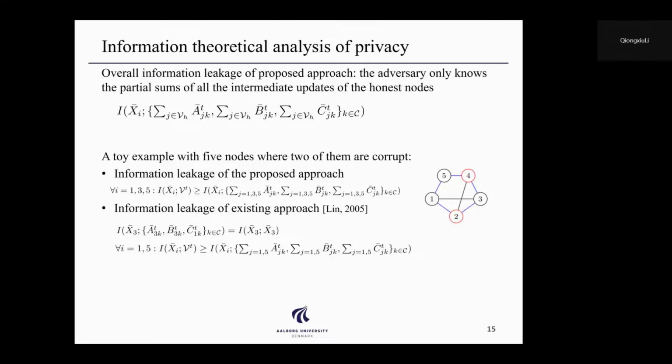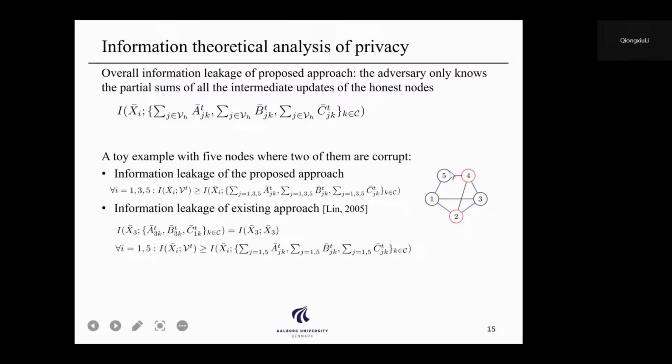So now we need to collect all the information together to see the overall information leakage of the whole distributed EM algorithm. So we summarize that the overall information leakage of the proposed approach is that the adversary only knows the partial sums of all the intermediate updates of the unleased nodes.